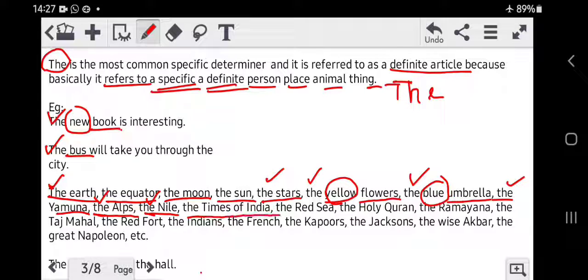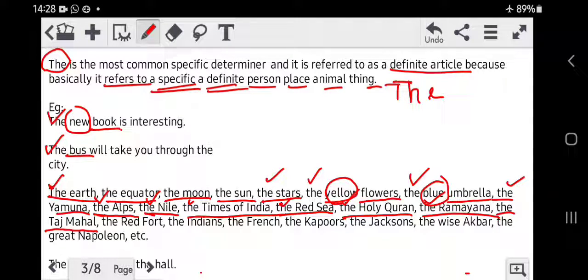The Times of India. Times of India is a specific newspaper, therefore the article the. Similarly, the Red Sea, the name of a specific sea, therefore the. The Holy Quran, a specific holy book named Quran, therefore the. The Ramayana, again a specific holy book named Ramayana, therefore the.